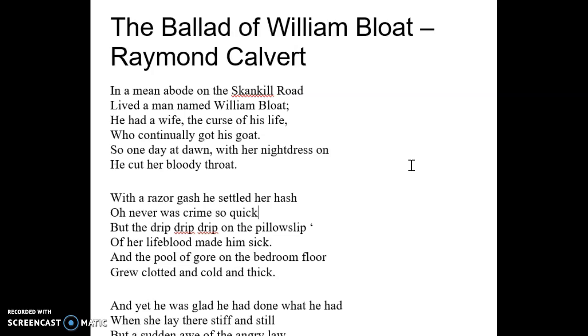Then the setting of this poem is in a house in the morning. We see this because it says, "in a mean abode in Shankill Road." Abode means house, and that's the road that they're on. And then down here it says "one day at dawn with her night dress on." So we know it's in the morning and they're probably just waking up. The point of view is third person omniscient because we know his feelings, and I'll go down to the stanzas and point out some examples of this.